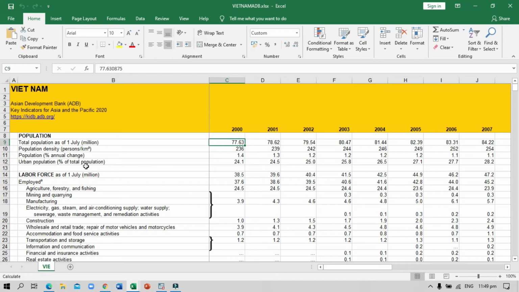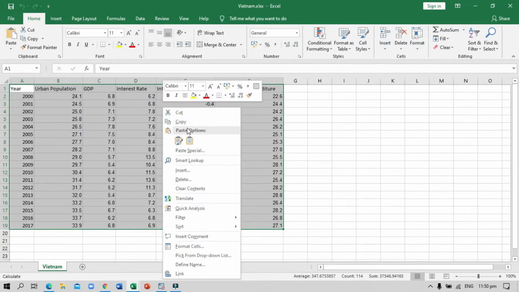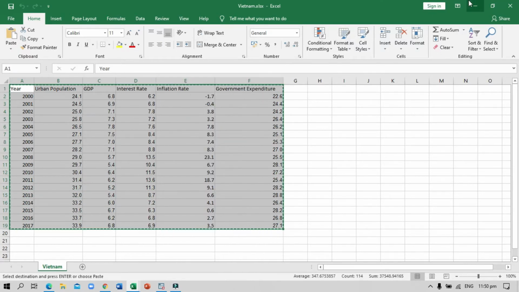In this presentation, we will use Vietnam and the variables, namely urban population, GDP, interest rate, inflation rate, and government expenditure from the years 2000 to 2017. Let's copy these variables and paste it in this data.